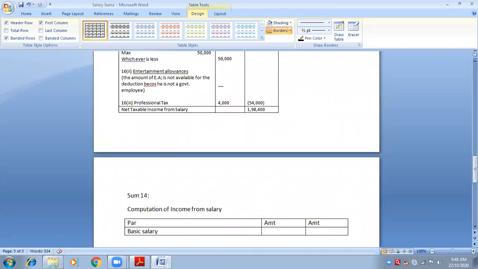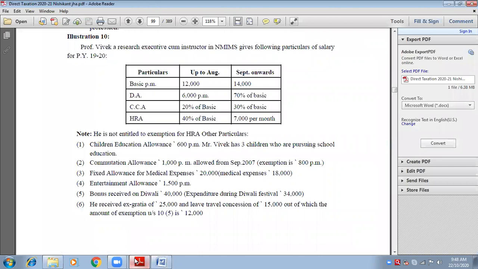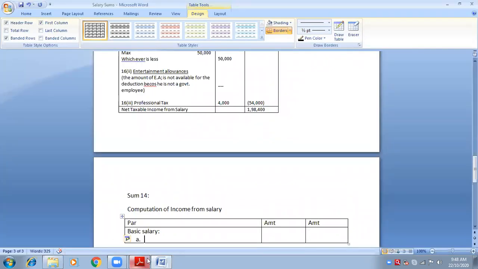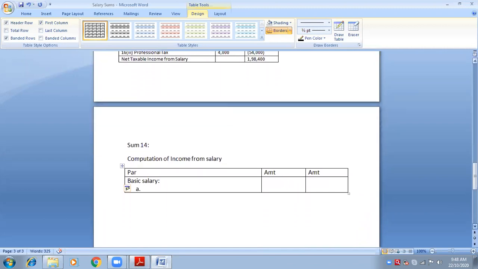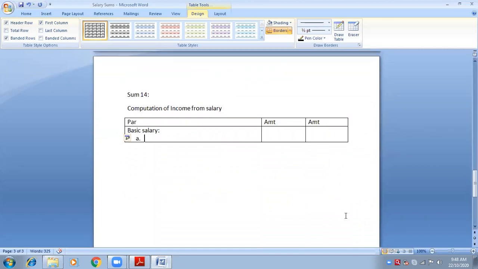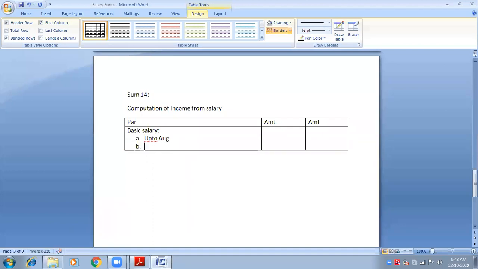Now see, this basic salary is divided into two parts, so you will also have to write A. What is the first part? Up to August. And the second part, September onwards. Write down, the first part is up to August, and the second part is September onwards.